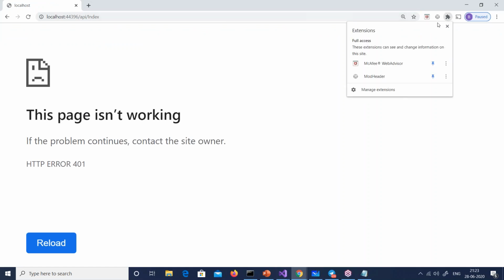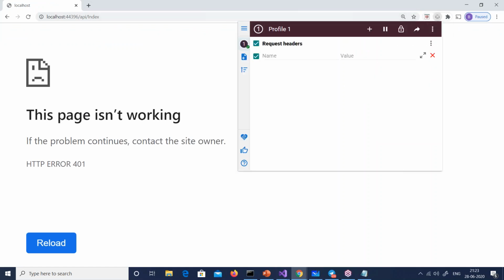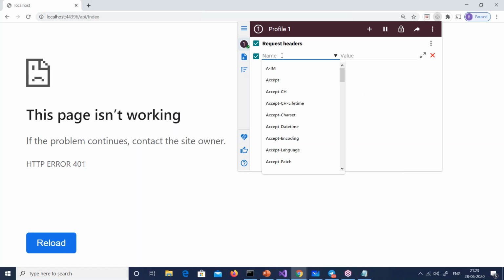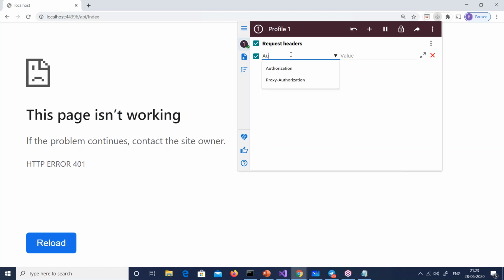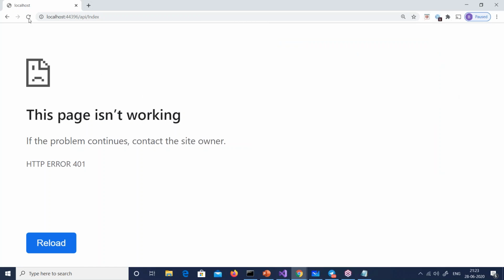So for this to work, I have to go here to the mod header. In the request header, I will add authorization. Remember, this is the Chrome modification of the header, right? And I will say here bearer, and I will paste that thing. And once this thing gets pasted, I'm able to make a call. Very good. So now I have an API which is JWT enabled.